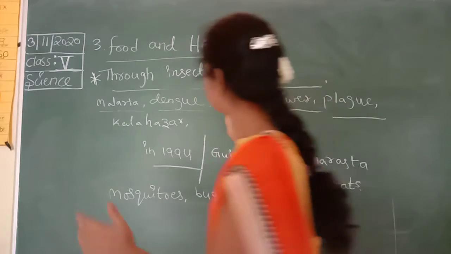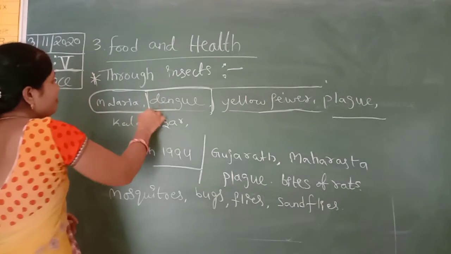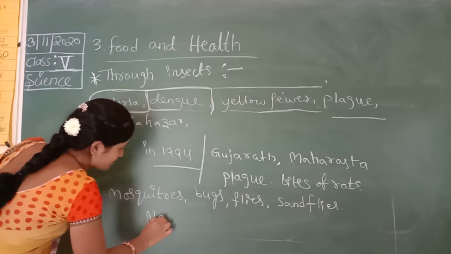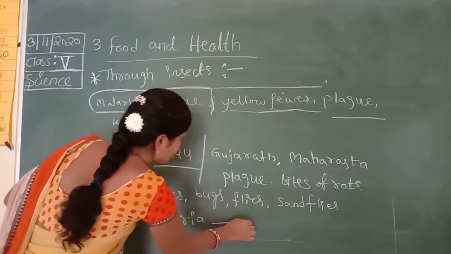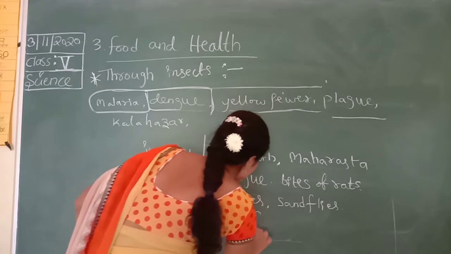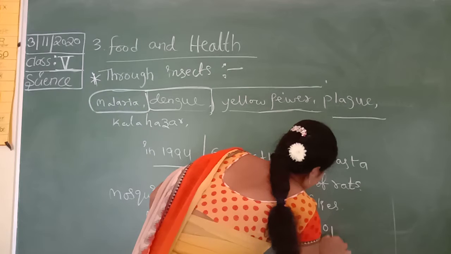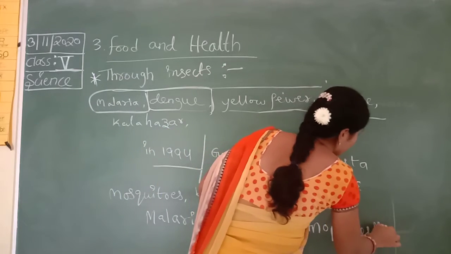Especially these two diseases are caused by mosquitoes only. Malaria is caused by the female Anopheles mosquito.